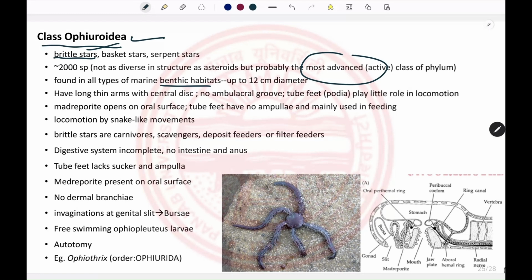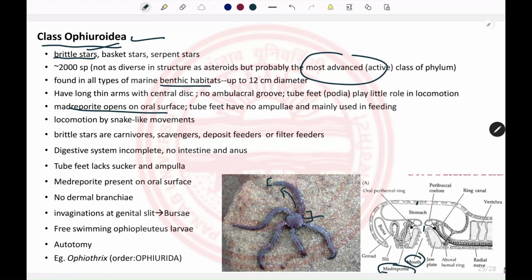They have a central disc that is intact and distinct, with long arms. So the width of the arms is very different from that of the central disc. The madreporite opens around the central disc towards the oral end. In this case, the digestive system is incomplete. So the mouth opens into the stomach by means of the esophagus.